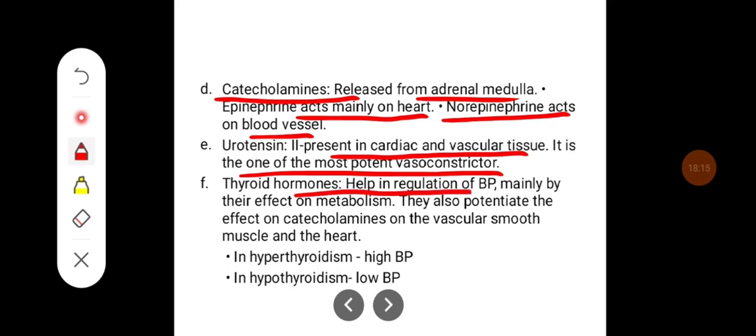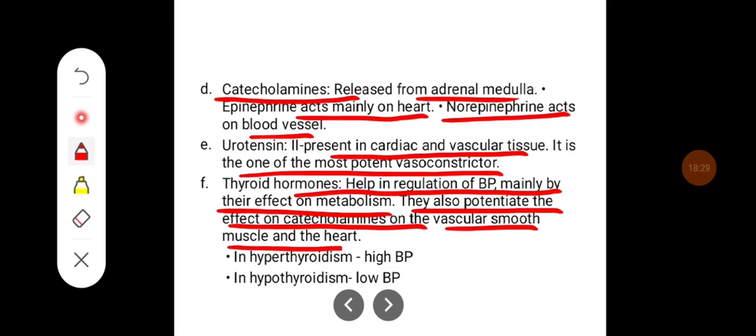Thyroid hormones help in regulation of blood pressure mainly by their effect on metabolism. And metabolism increases the vasodilatation. They also potentiate the effect of catecholamines on the vascular smooth muscle and heart. So usually in hyperthyroidism, there will be increase in the blood pressure, whereas in hypothyroidism,